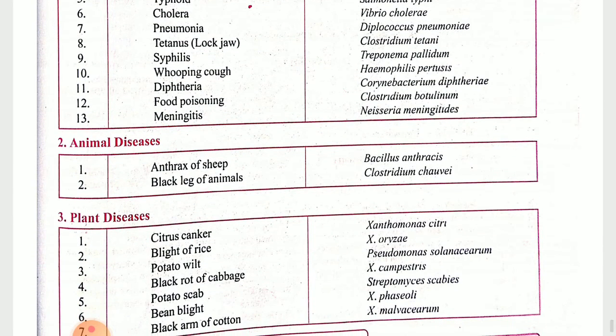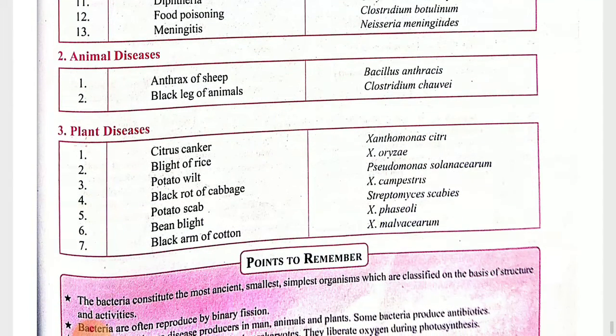Then in the animal case, children, it may cause anthrax of sheep and black leg of animals. Clostridium chauvoei is responsible for the black leg of animals and Bacillus anthracis is responsible for the anthrax of sheep. Then the plant diseases: citrus canker, such as your Xanthomonas citri; blight of rice, Xanthomonas oryzae; potato wilt, Pseudomonas solanacearum; black rot of cabbage, Xanthomonas campestris, and so on, children.